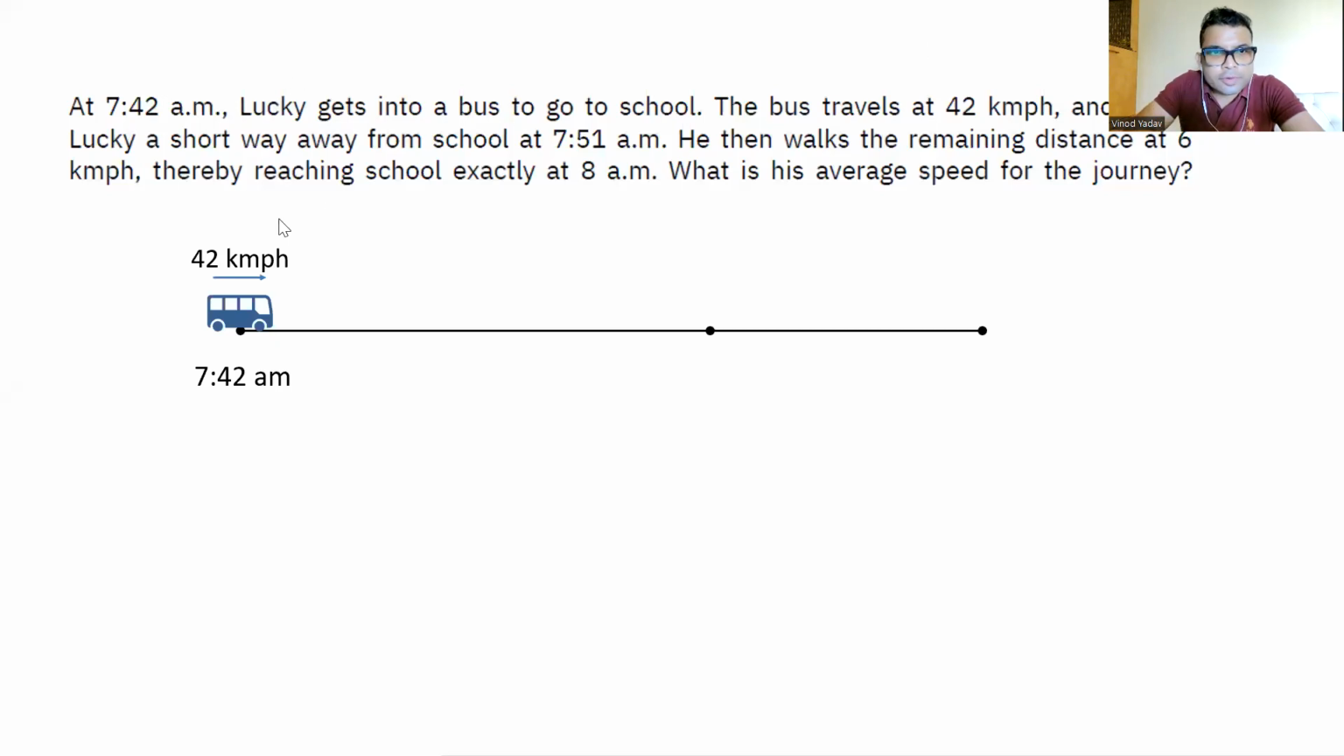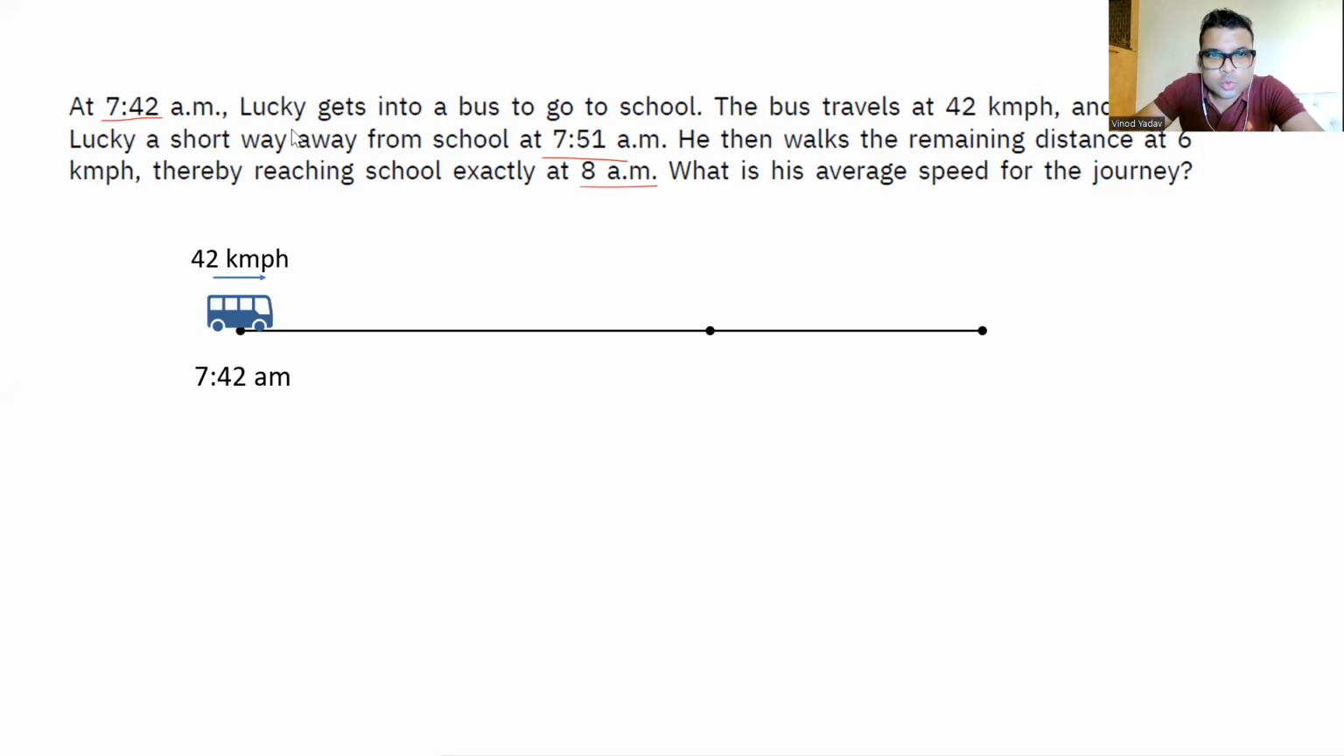So see this question, friends. At 7:42 a.m., Lucky gets into a bus to go to school. The bus travels at 42 km per hour and drops Lucky a short way away from the school at 7:51. Okay, started at 7:42 and reached that point at 7:51. He then walks the remaining distance at 6 km per hour, thereby reaching the school exactly at 8 a.m. What is his average speed for the journey?